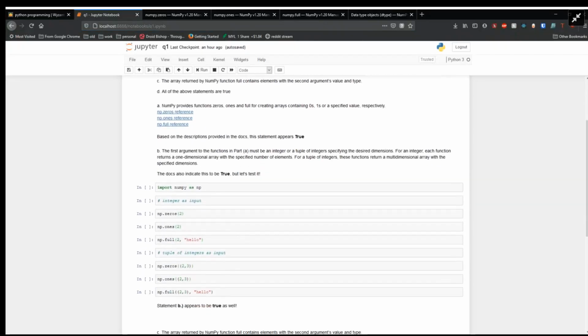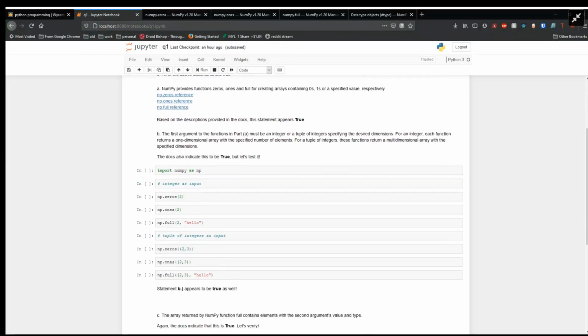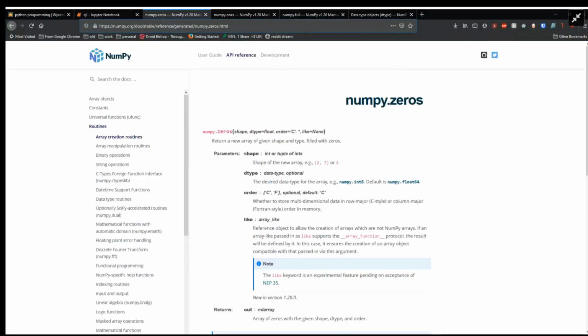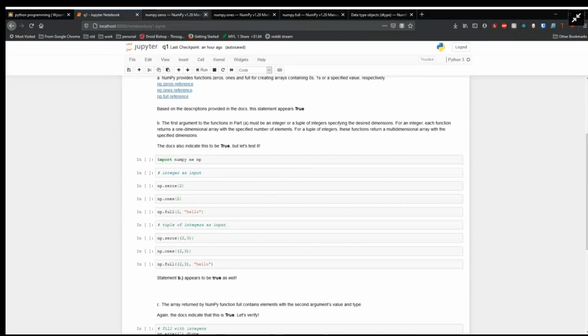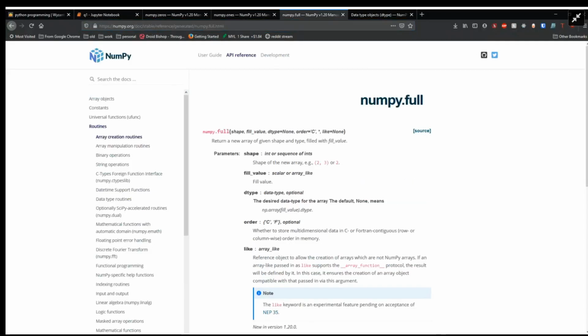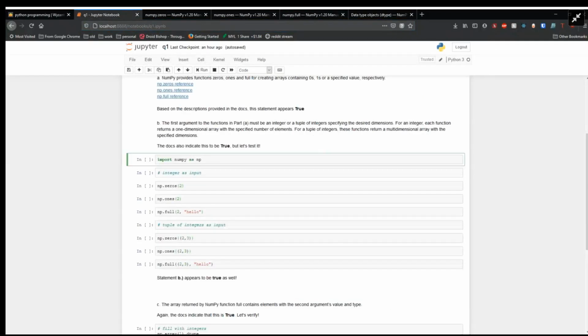Statement B: the first argument to the functions in part A must be an integer or a tuple of integers specifying the desired dimensions. For an integer, each function returns a one-dimensional array with a specified number of elements. For a tuple of integers, these functions return a multidimensional array with specified dimensions. Well, the documentation would indicate that this is true because the shape parameter can be a tuple of integers or an integer itself, and that determines the shape of the returned array. This is true for ones and full as well. But we can also verify this ourselves by running some code.